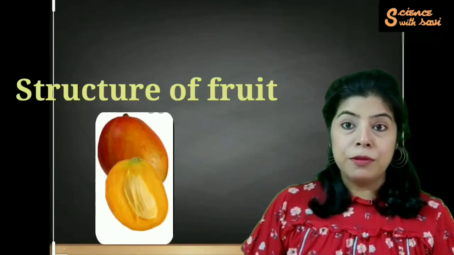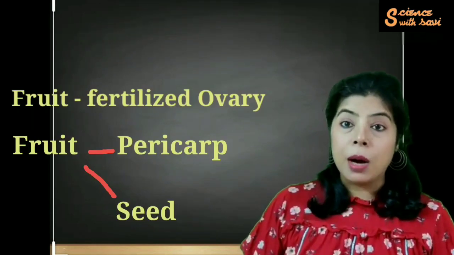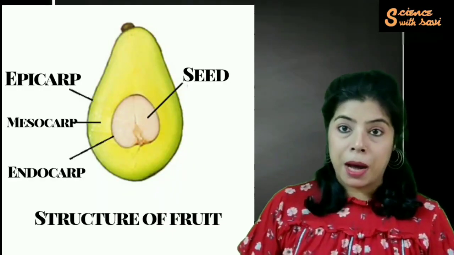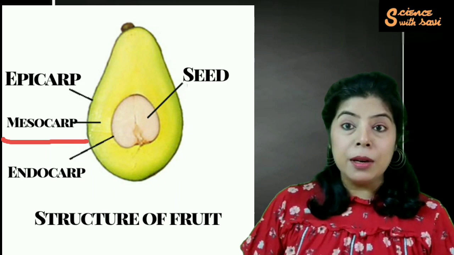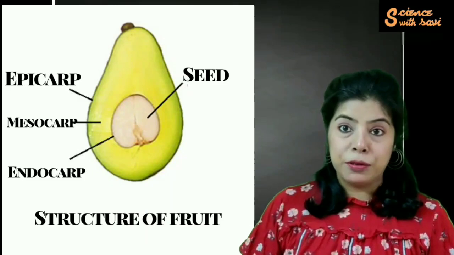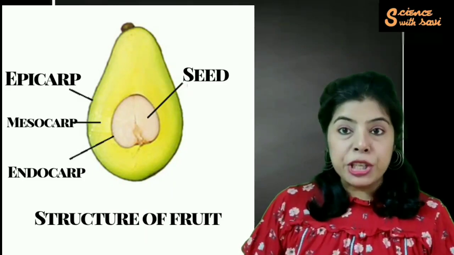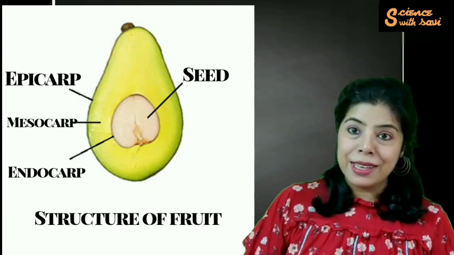The fruit is a fertilized ovary. If I see the structure of fruit, I can see two parts. One is the pericarp and the other is the seeds. Pericarp is the outermost wall of the fruit. The pericarp can again be divided into three further parts: the outermost epicarp, the middle one mesocarp, and the innermost endocarp. The epicarp is the outermost layer which forms the skin of the fruit. The mesocarp is the middle fleshy part of the fruit which we eat, and endocarp is the rough part which holds the seed inside. So inside a fruit all these parts are present.